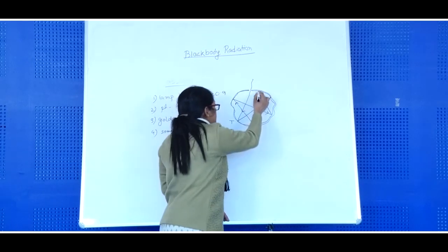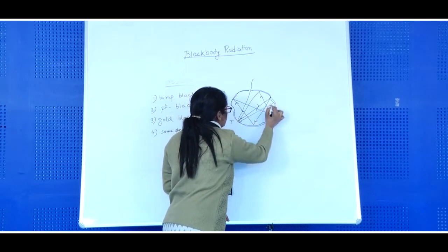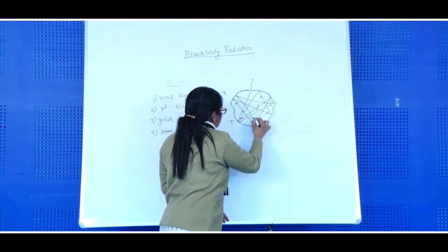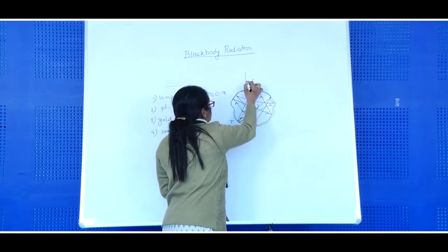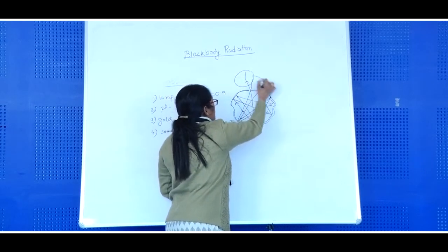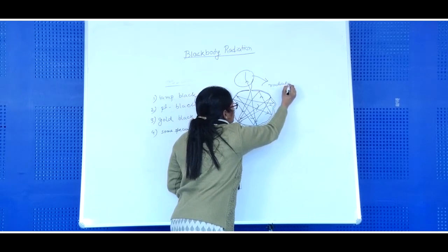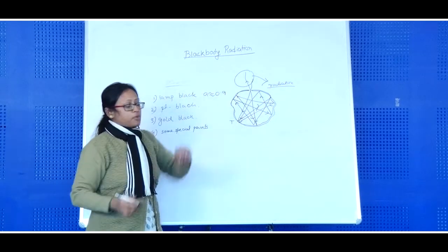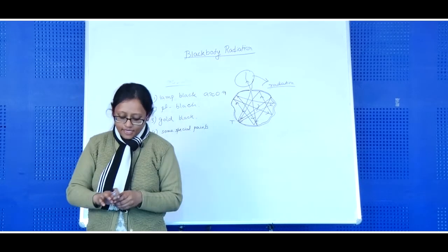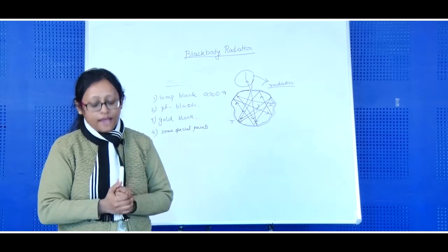And if any radiation comes out of this small hole, and we examine it, we will see the nature of this radiation is close to the black body radiation at that particular temperature T. Okay, in this way, in the laboratory, we can make a body close to a perfect black body.